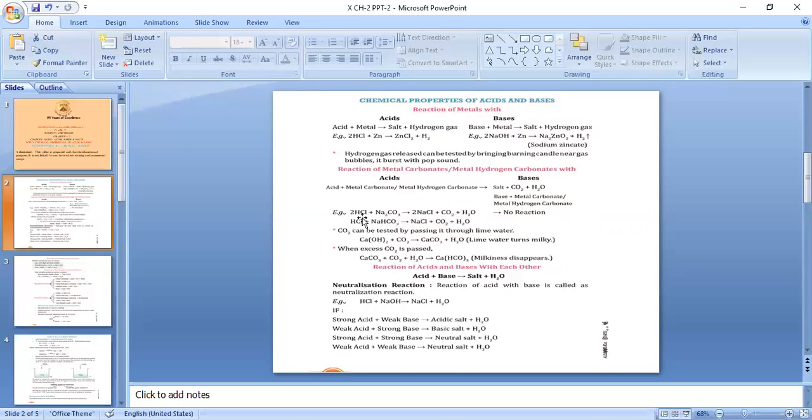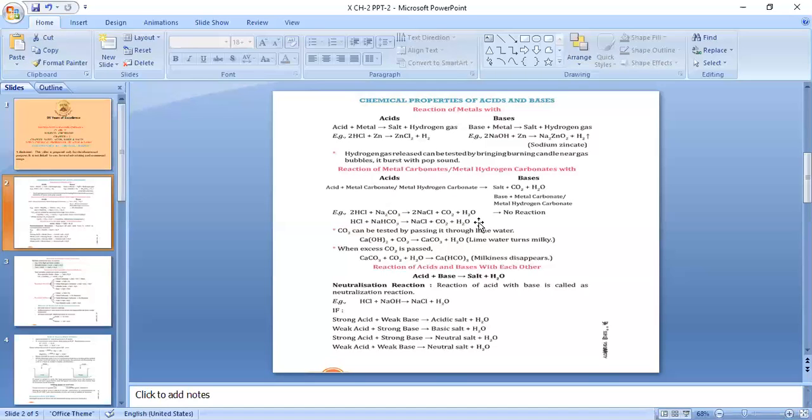So let's consider one example in case of acids. HCl plus Na2CO3 forms NaCl plus CO2 plus H2O. When hydrochloric acid is reacting with Na2CO3, that is sodium carbonate, it forms the salt NaCl plus carbon dioxide gas and water. Let's take the example of HCl with bicarbonate or hydrogen carbonate. When HCl is reacting with sodium hydrogen carbonate, it forms the salt NaCl plus carbon dioxide gas and water.